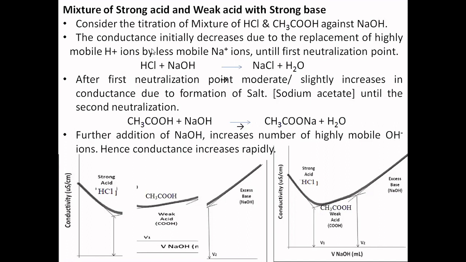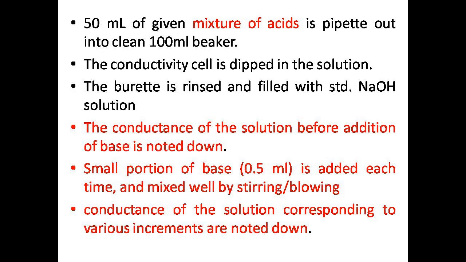Now here, in order to measure the conductance and carry out this titration, you need to take the mixture of acids like HCl and acetic acid in a beaker, as shown earlier. So a mixture of these two acids is taken in the beaker, and the burette is filled with sodium hydroxide.